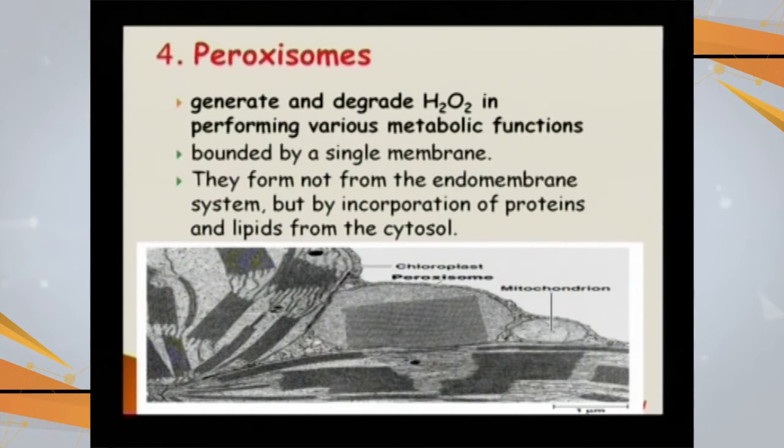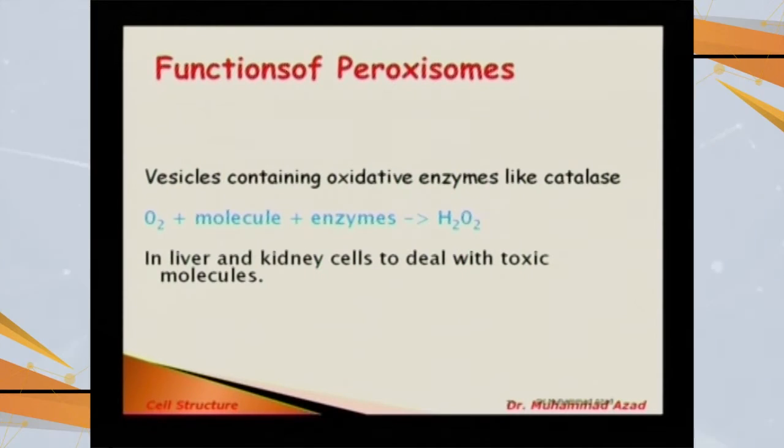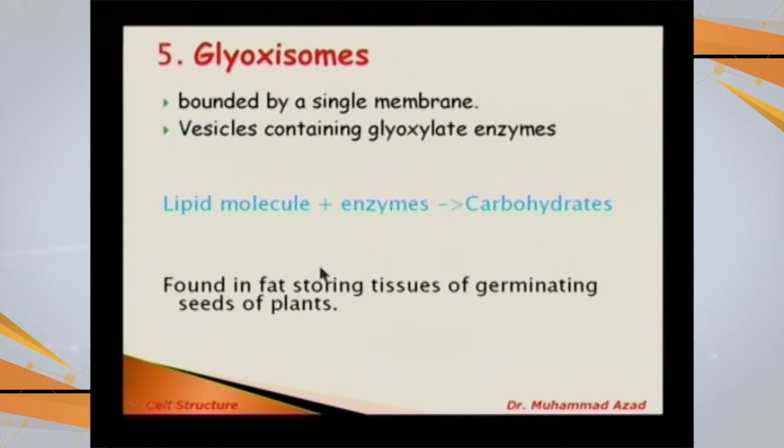Similarly, going with the function of peroxisomes, these are vesicles containing oxidative enzymes like catalase. So this is the enzyme catalase which is present. This enzyme is catalase, and any waste material, that is hydrogen peroxide, is detoxified into water and oxygen. And most of these peroxisomes are present in liver and kidney cells to deal with toxic molecules. So these two organs, liver and kidney, are assigned the role of detoxification.